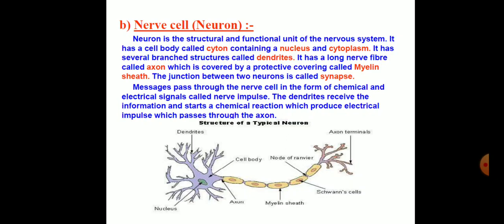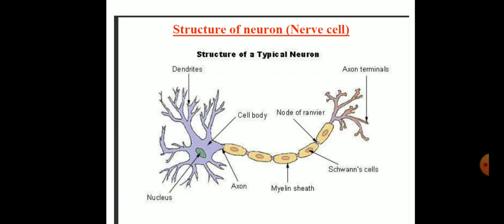Message passes through the nerve cell in the form of chemical and electrical signals called nerve impulses. The dendrite receives the information and starts a chemical reaction which produces electrical impulses which pass through the axon. We can see the structure of the neuron, where we can say that the structural and functional unit of a nervous tissue is a nerve cell or a neuron.